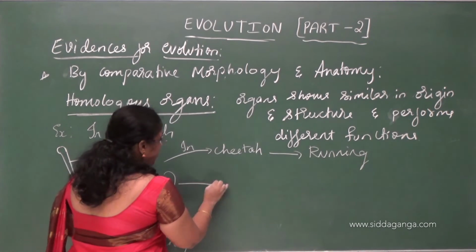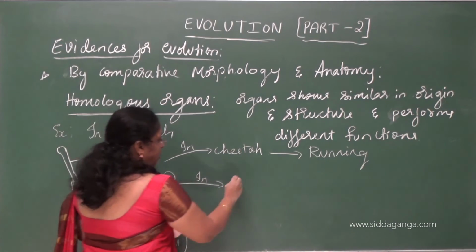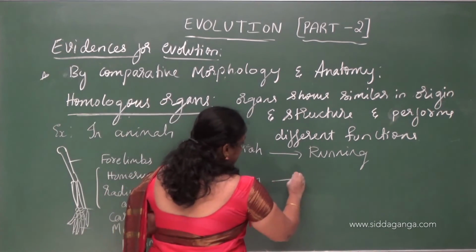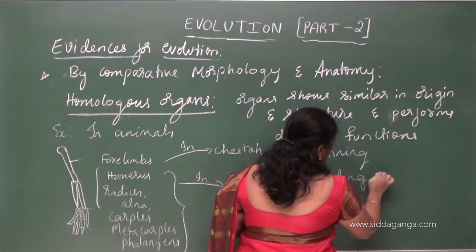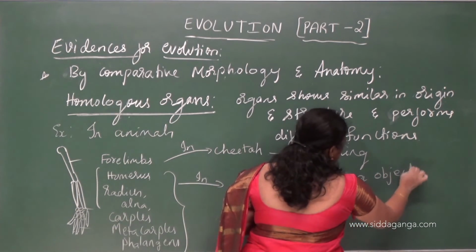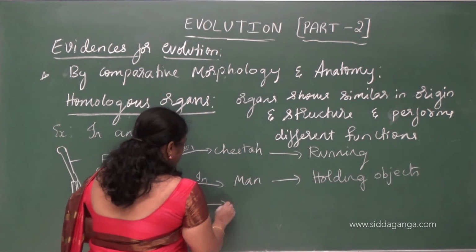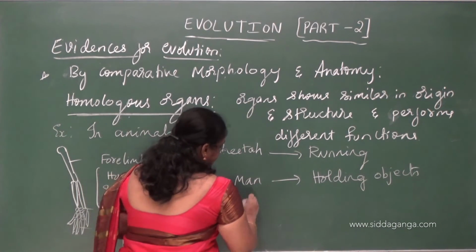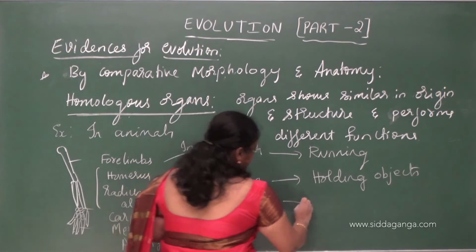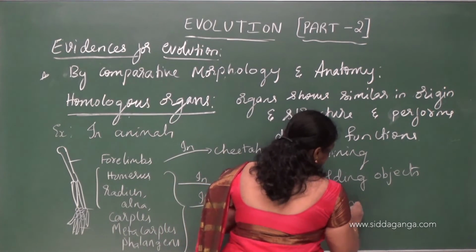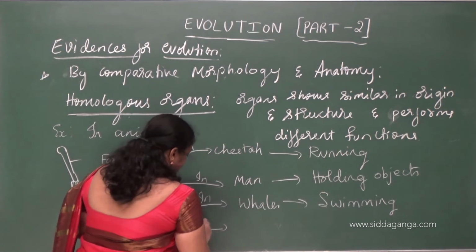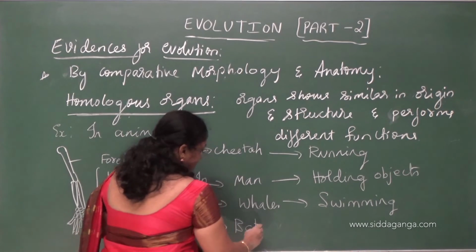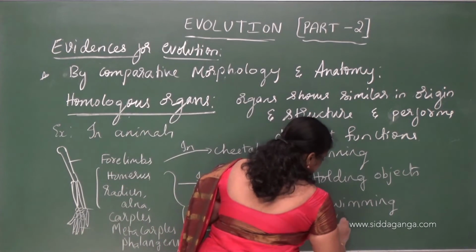Forelimbs in man help in holding objects. Forelimbs in whales help in swimming, whereas in bat they help in flying.